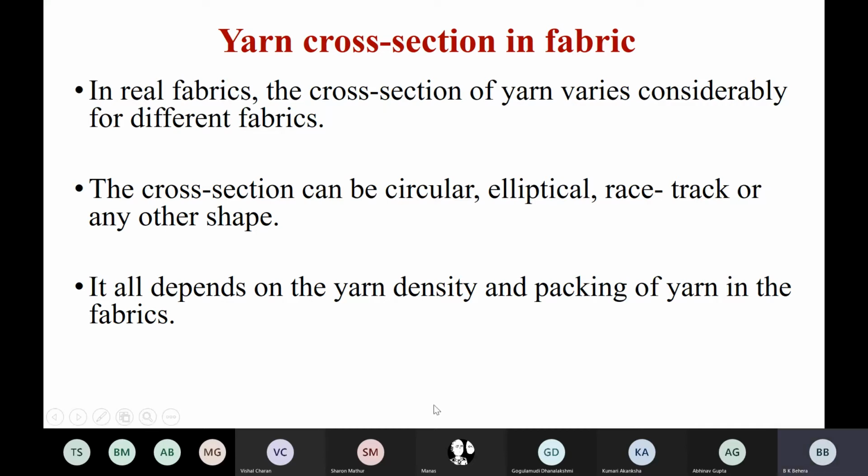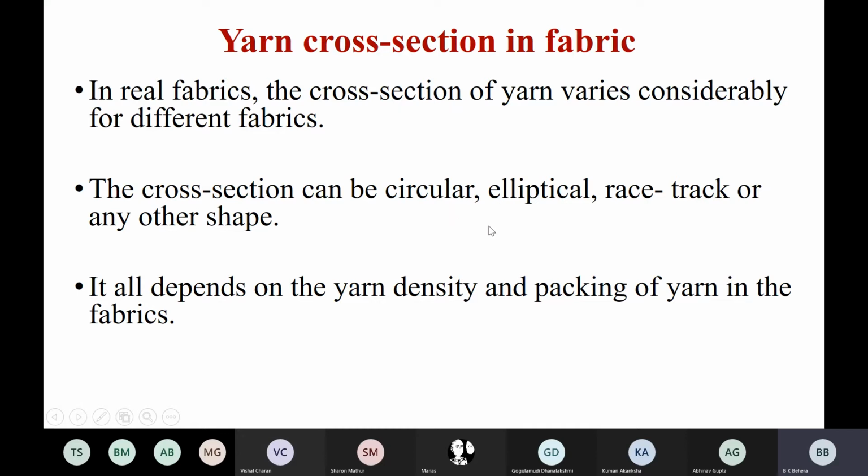So I hope you don't have any doubt in this. What will be the cross-sectional shape? It depends on the compressibility of yarn, to what extent it is compressed. So how much it will be compressed? It depends on the density of yarn and packing of yarn. So these two things will decide the shape of the cross section, because yarn is compressible.